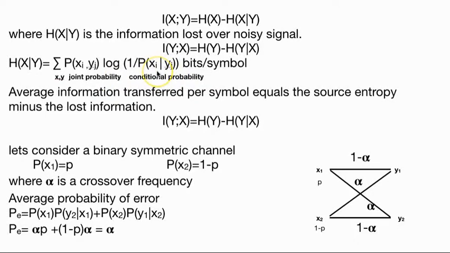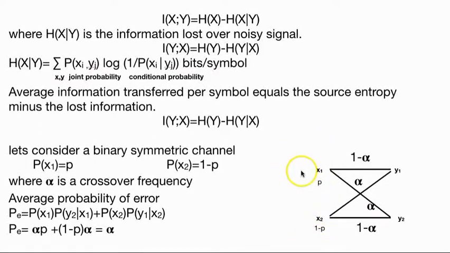Earlier we had another formula for mutual information. Now if you consider just entropy in bits per symbol, then this is the formula. The average information transferred per symbol equals the source entropy minus the lost information, as we have already known. Now for a binary symmetric channel, the crossover probability is alpha and the forward transition probability is 1 minus alpha, and the probabilities of the respective transmitted messages are p and 1 minus p.